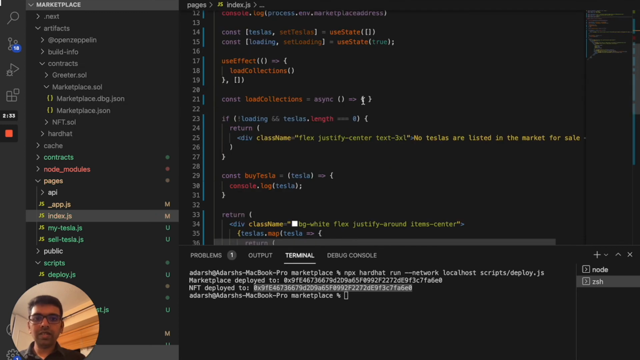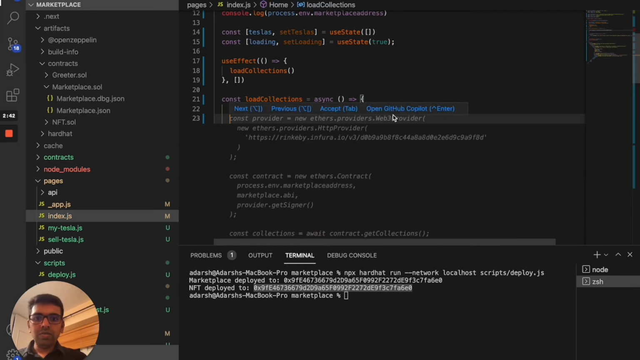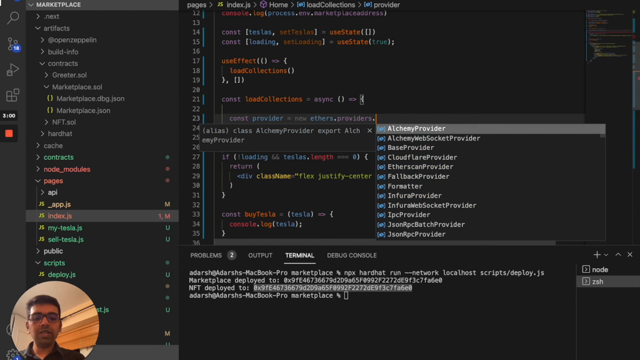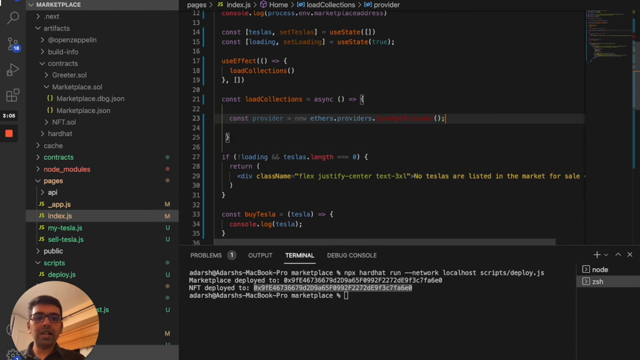And let's go and start working on our contract to fetch or load the collection. So first thing, we need a provider for it. So let's write a provider, because we are not going to use any client provider at the moment. So we're going to use just a JSON RPC provider, which is the default. You don't need to pass any account details or anything like that.